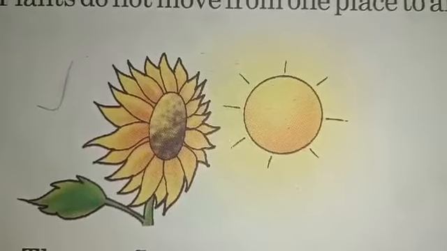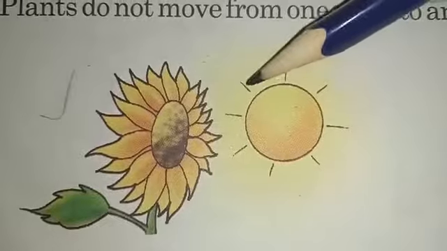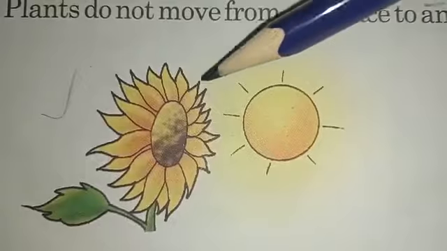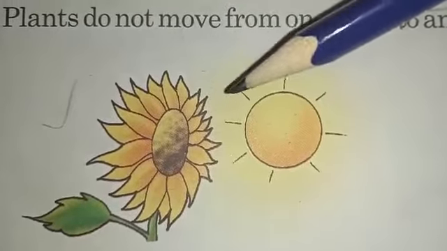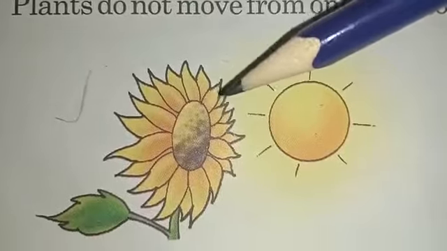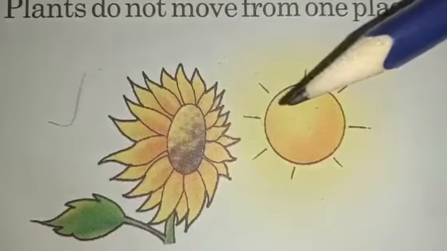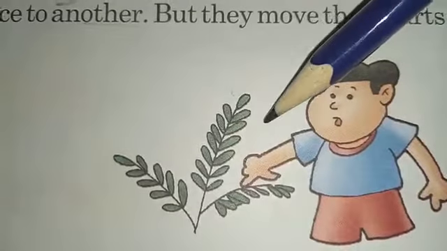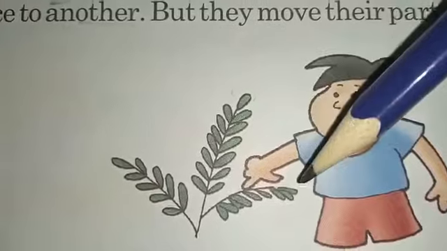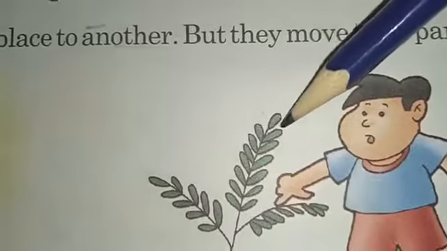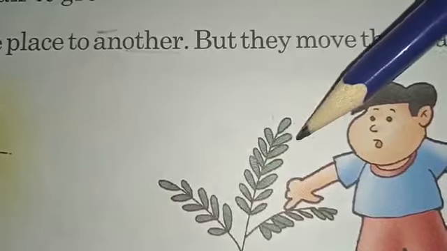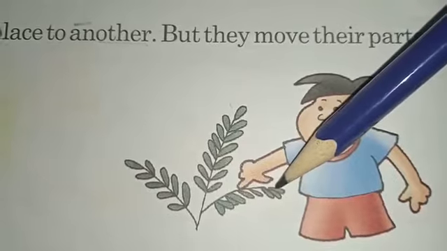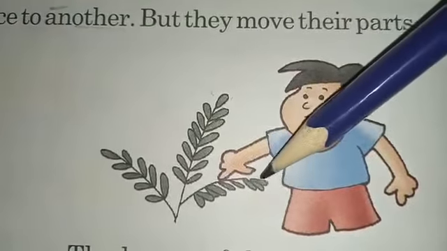Now the question arises, do plants move from one place to another? No, plants do not move from one place to another, but they move their parts, just like a sunflower. The sunflower turns its face towards the sun. Now, how can we say that plants can feel? Have you ever seen the touch me not plant? Whenever we touch the touch me not plant, its leaves droop. It means that the touch me not plant feels the touch and droops its leaves.